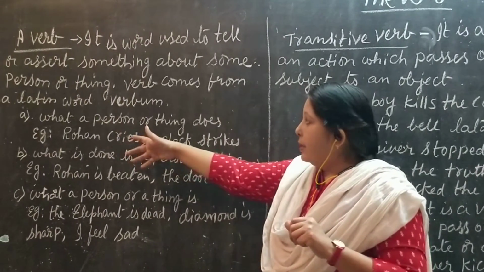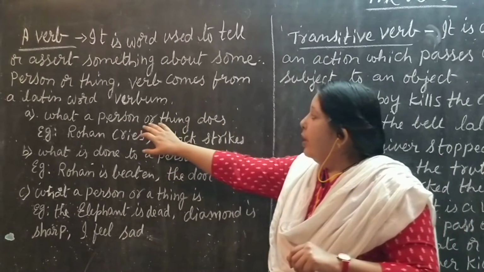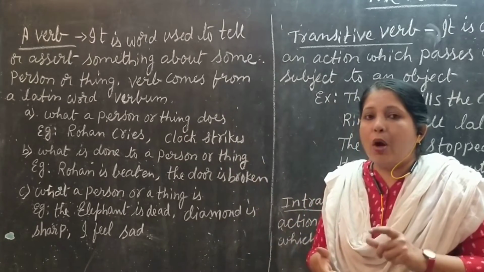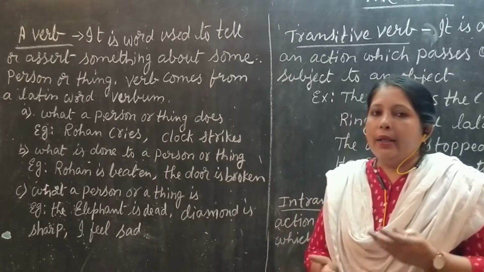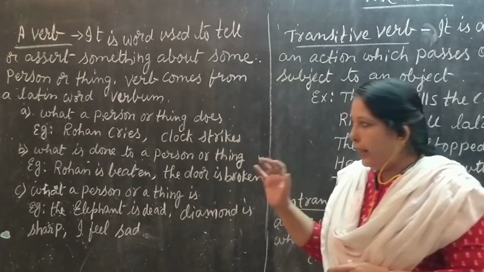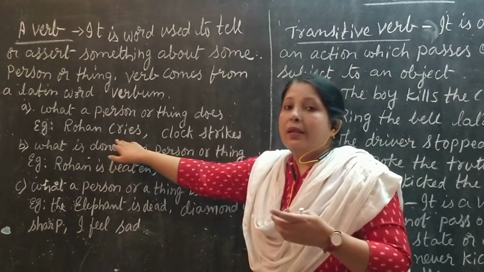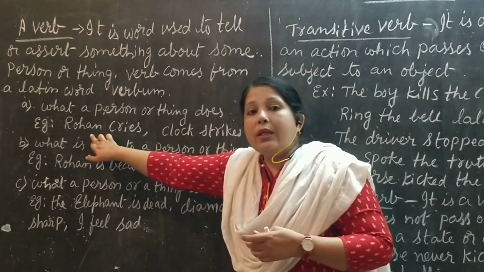In the first place, the verb is used to say what a person or thing does. For example, a person: Rohan cries. Rohan is a person. We are saying something about Rohan. What is Rohan doing?